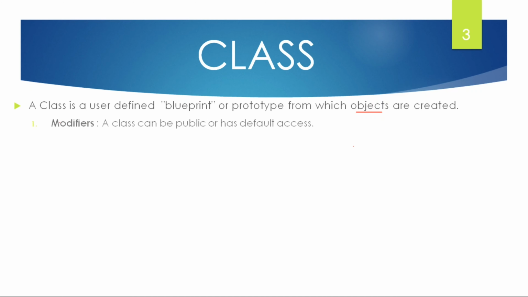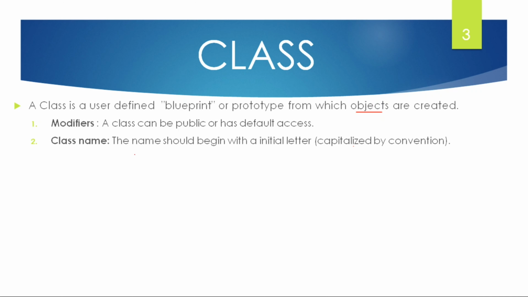One of the options is the modifier. A class can be public or have some default access. In the next slide I will discuss different types of modifiers and how they can be used. A class can be public, private, protected, or it can have default access.